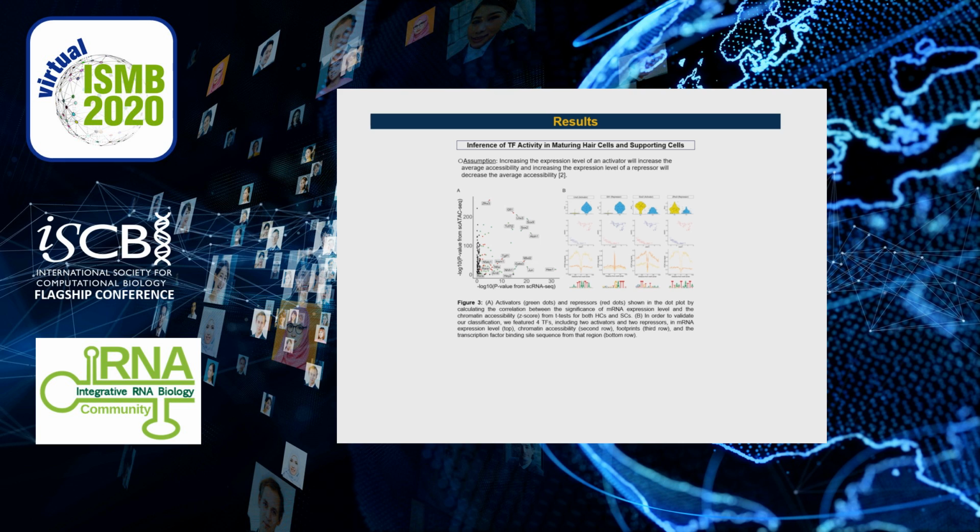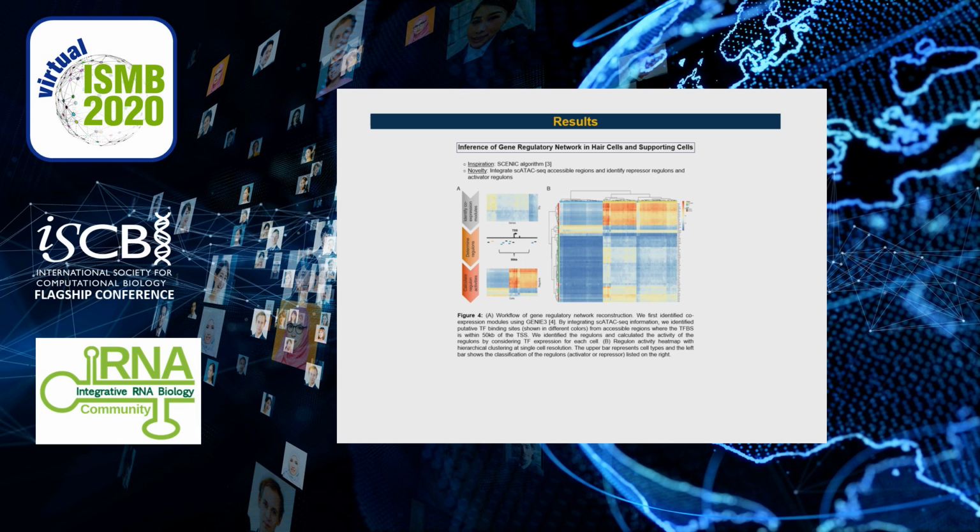Based on the assumption, we calculated the correlation between the significance of mRNA expression level and the chromatin accessibility from t-test for both hair cells and supporting cells. To validate our classification, we featured 4 TFs, including 2 activators and 2 repressors, in mRNA expression level, chromatin accessibility, and footprints.